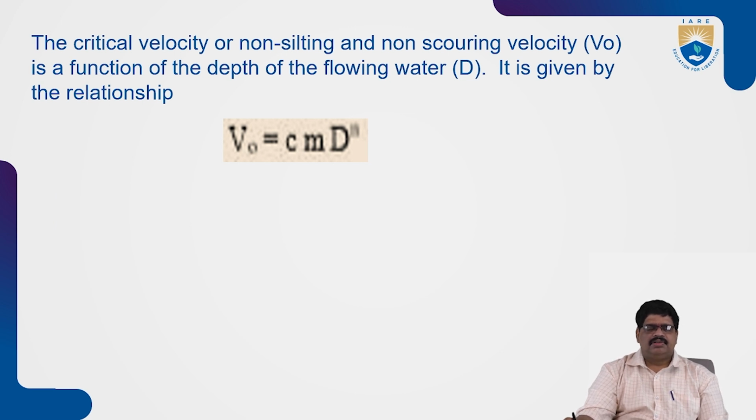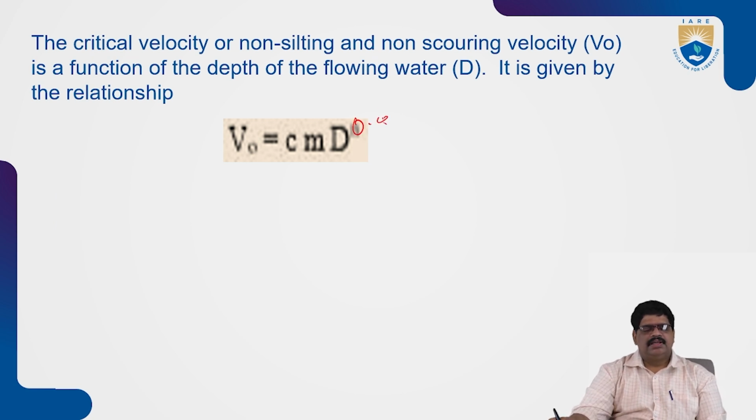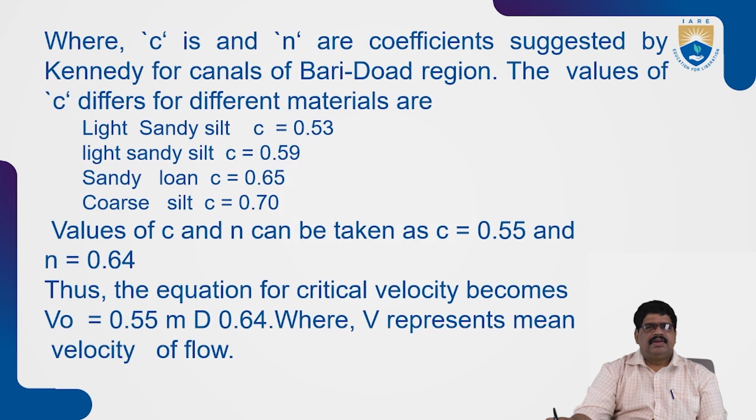The velocity is a function of the depth D, and the relationship between the scouring velocity and the depth is V naught equal to C m D to the power of 0.64. We take these values where C and N are coefficients suggested by Kennedy for channels of the upper Bari region. Under such situations, we have to take the value, and the values of C will be different.